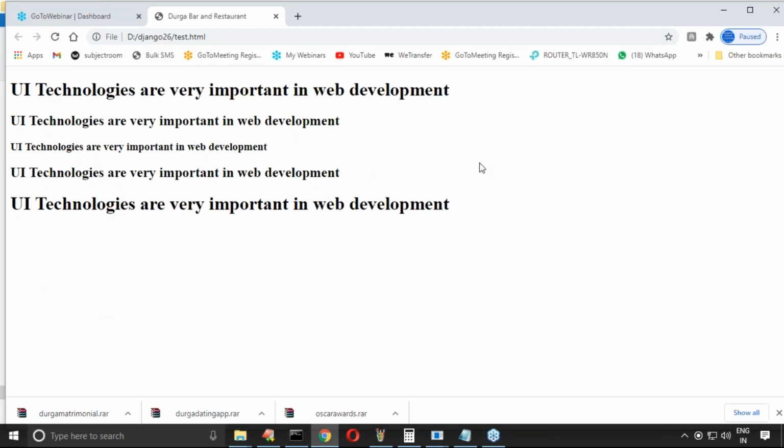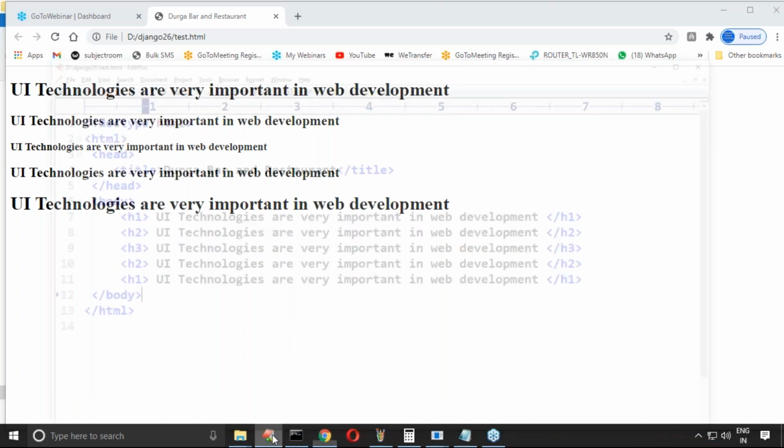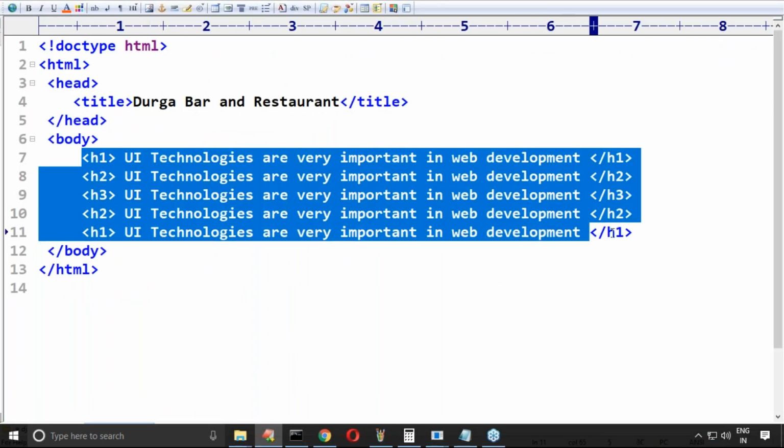Okay, this is the response I'm going to get, sir. Now my question here is, observe carefully. Sir, I want to define a style for all these tags. Have you observed? I want to apply a style for a group of tags. Sir, what we have to do is group these tags into a single unit.